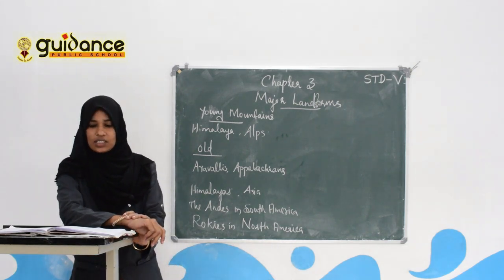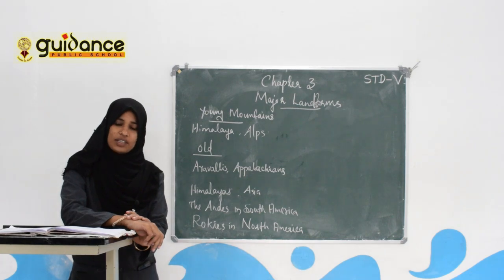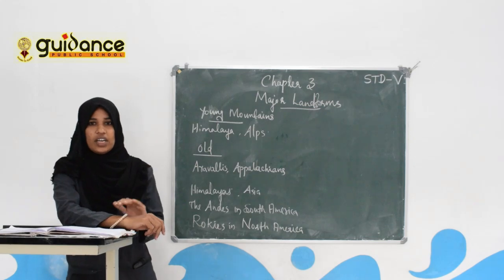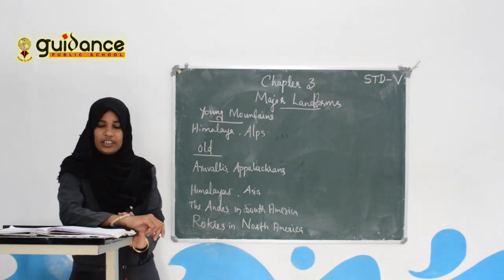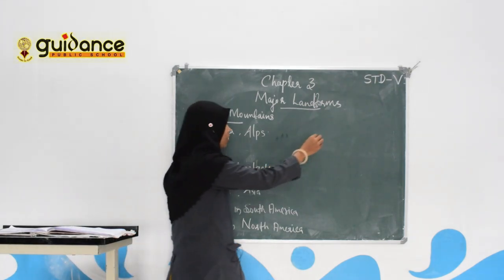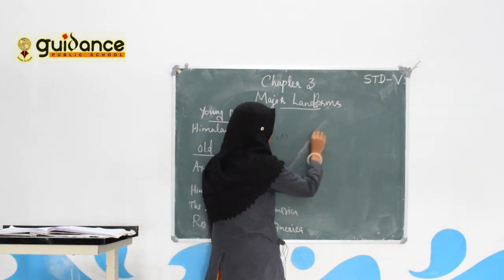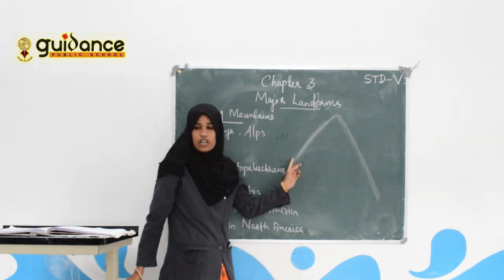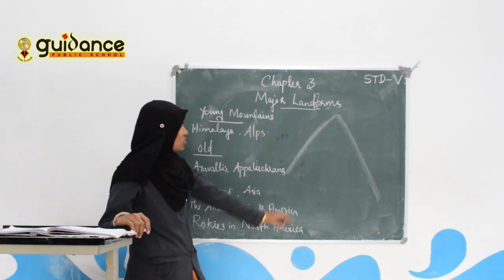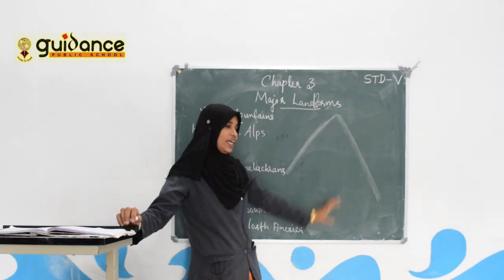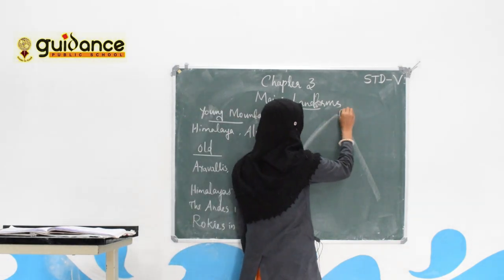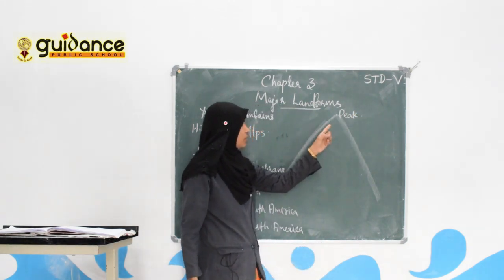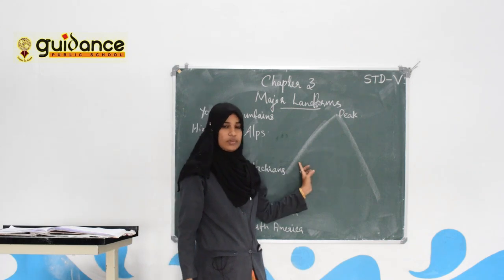Now we discuss what are the features of mountains. Mountains differ in height and shape. They have very steep slopes. The highest point of the mountain is called the peak or summit. Mountains have a peak and they have steep slopes.